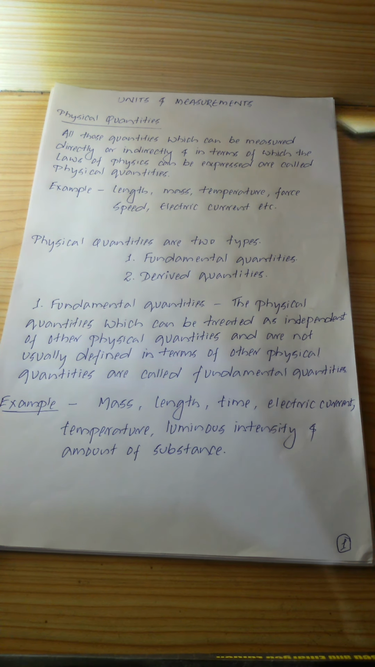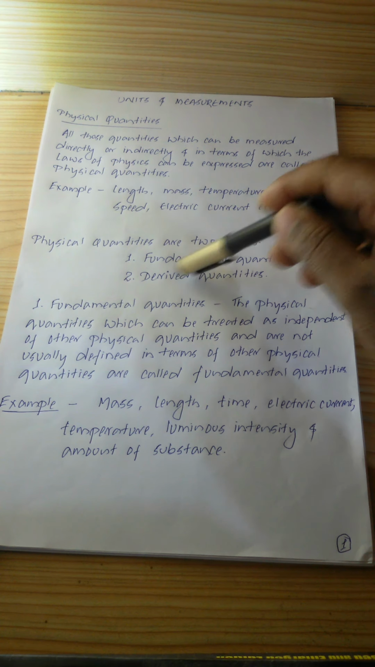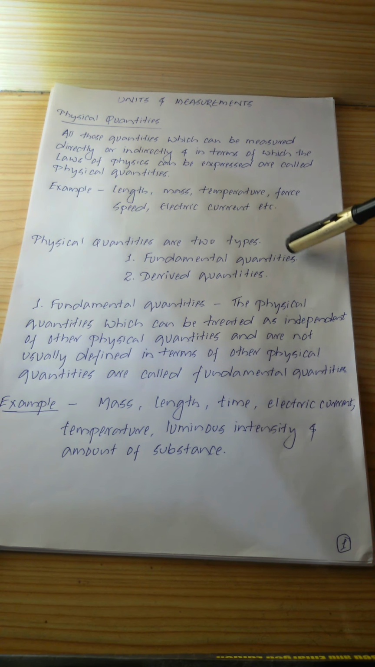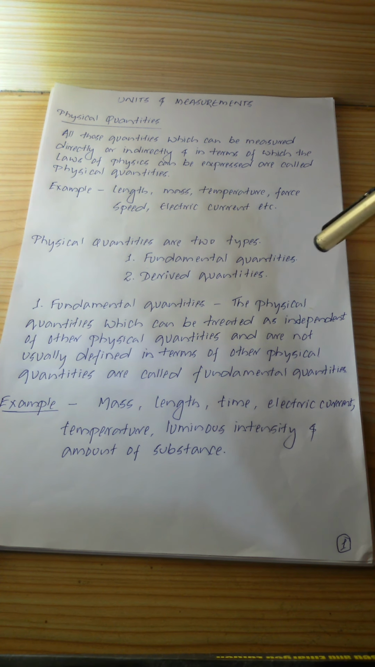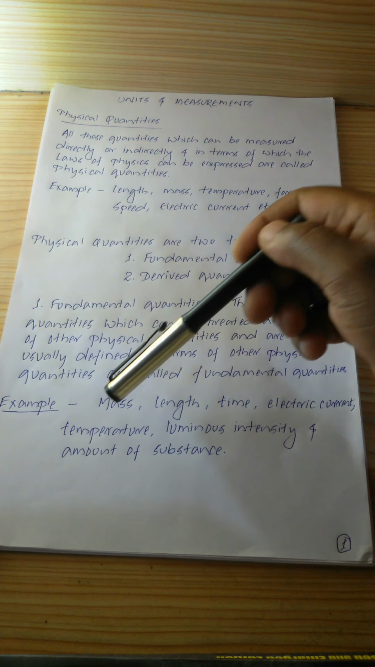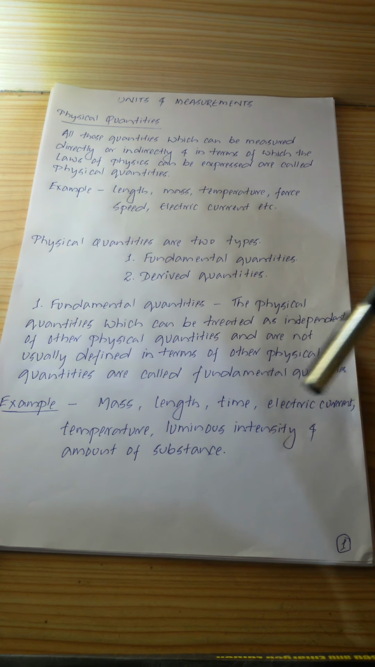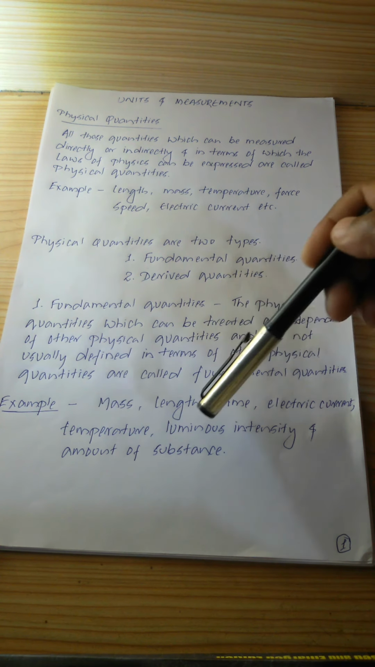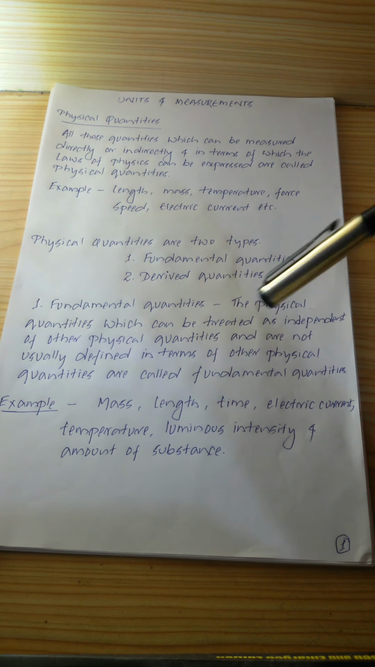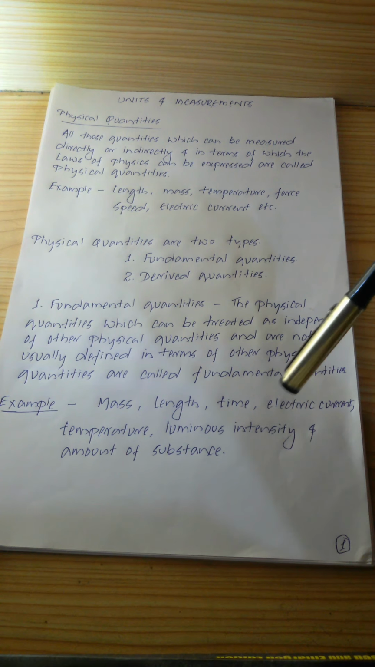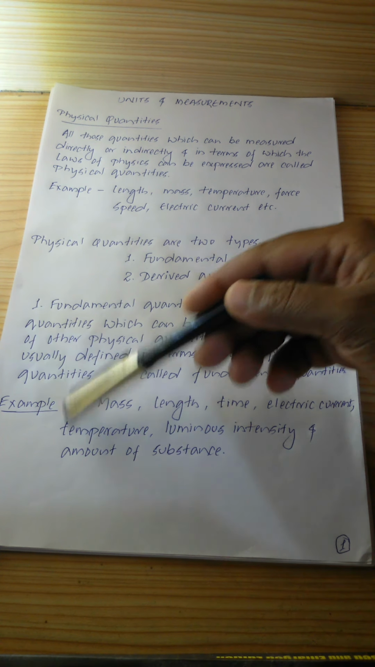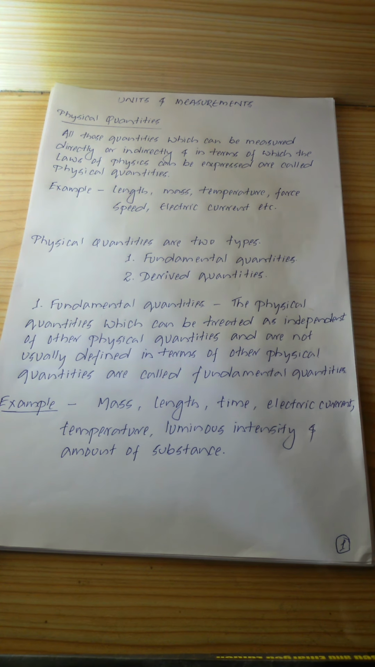Physical quantities are of two types, fundamental quantities and derived quantities. Fundamental quantities are those physical quantities whose measurement does not depend on other physical quantities. For example, mass, length, time, electric current, temperature, luminous intensity and amount of substance. Remember, the measurement of these physical quantities does not depend on other physical quantities. Therefore, these physical quantities are called fundamental quantities.